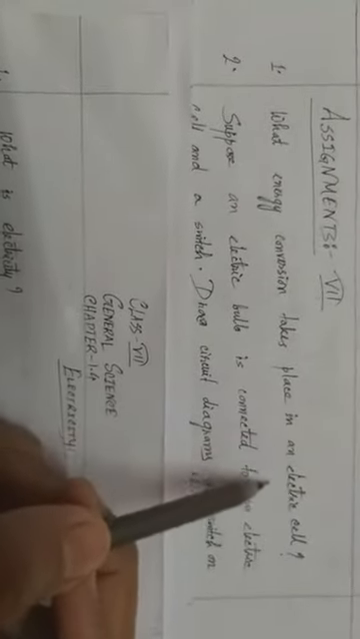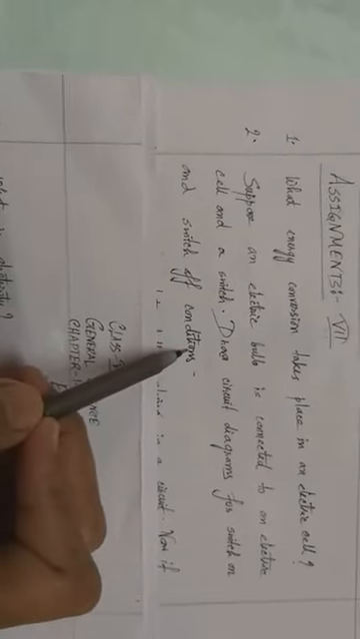Let me give you the assignments. What energy conversion takes place in an electrical cell? We have already discussed this in this video. Suppose an electric bulb is connected to an electric cell and a switch. You have to draw the circuit diagrams for switch on and switch off conditions. This is a very interesting assignment that I have given you. Try to do it on your own. Thank you. Take care of yourselves.